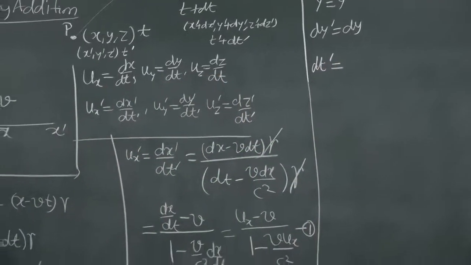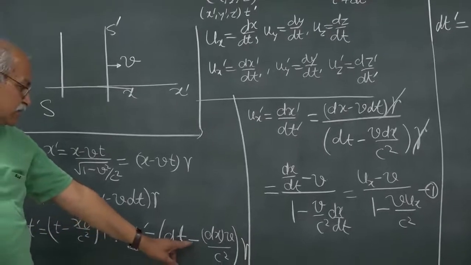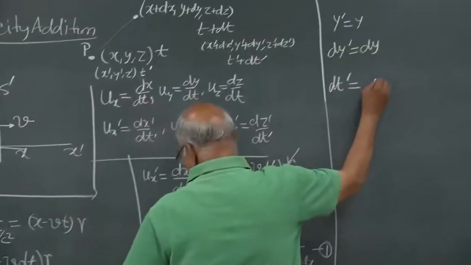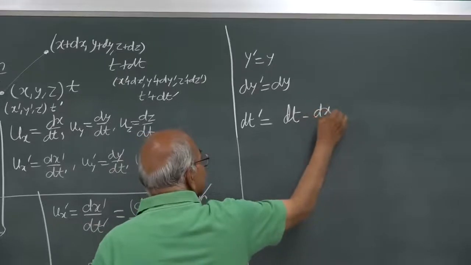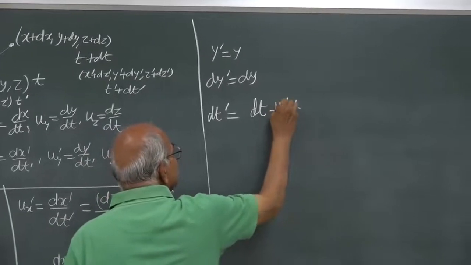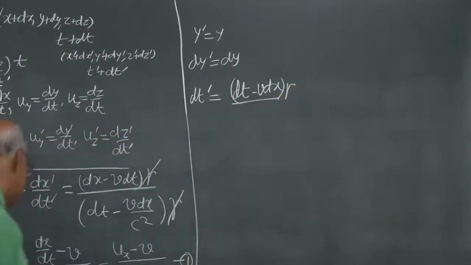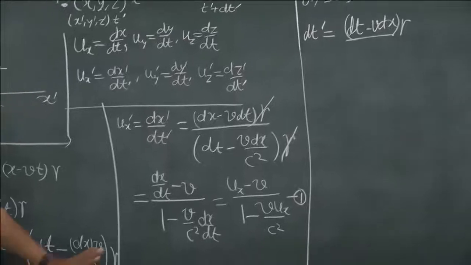We have written dt prime here: dt prime is dt minus v dx by c square, times gamma.